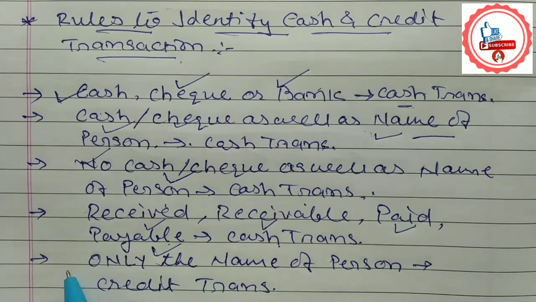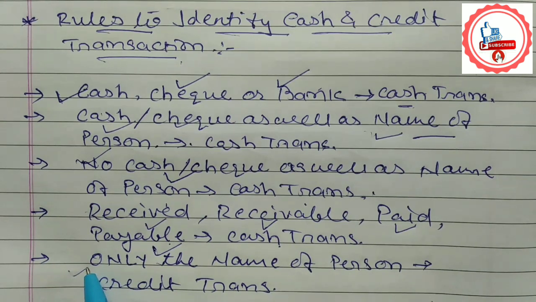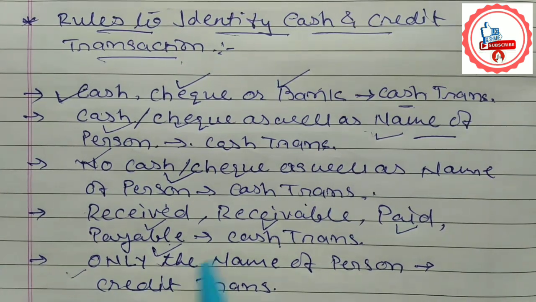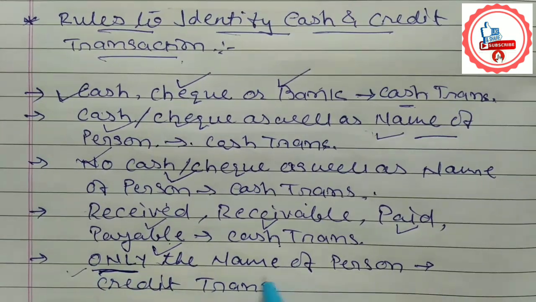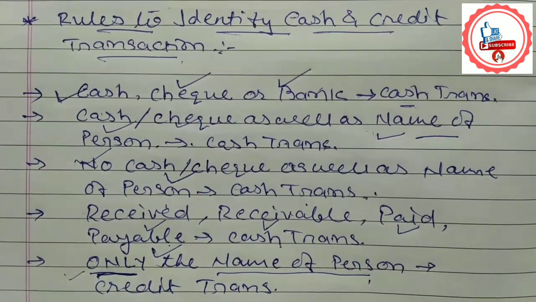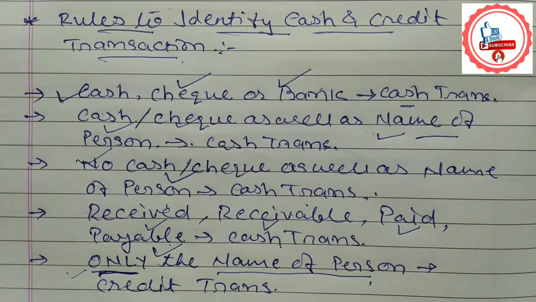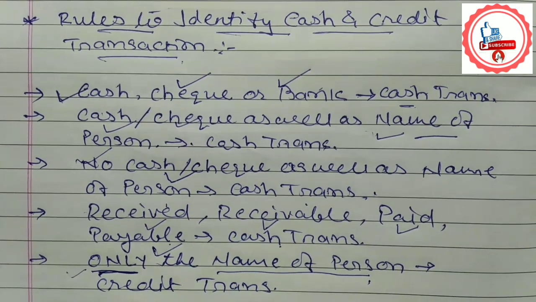Now students, we have these four points to identify a cash transaction. The only one point to identify a credit transaction is this: if the transaction includes only the name of any person, then it is called a credit transaction. That means if the transaction has only the name of a living person or artificial person, then such a transaction is called a credit transaction. Let us understand these rules through certain examples.